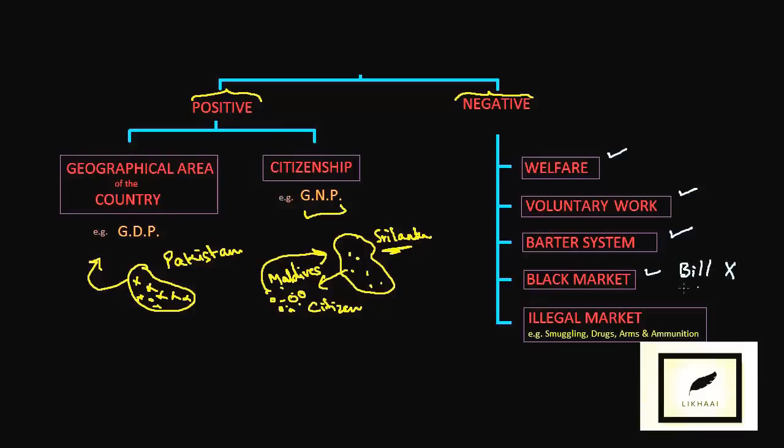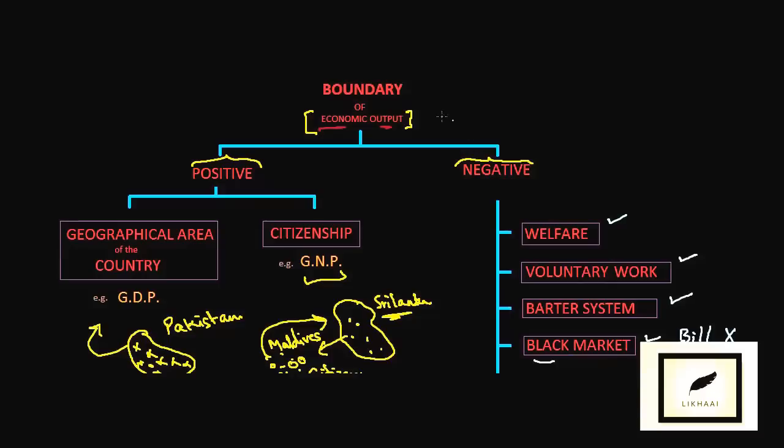Or the illegal market, which is also a big economy in the world, including smuggling drugs, arms and ammunition. Such things do not count in the economic output.